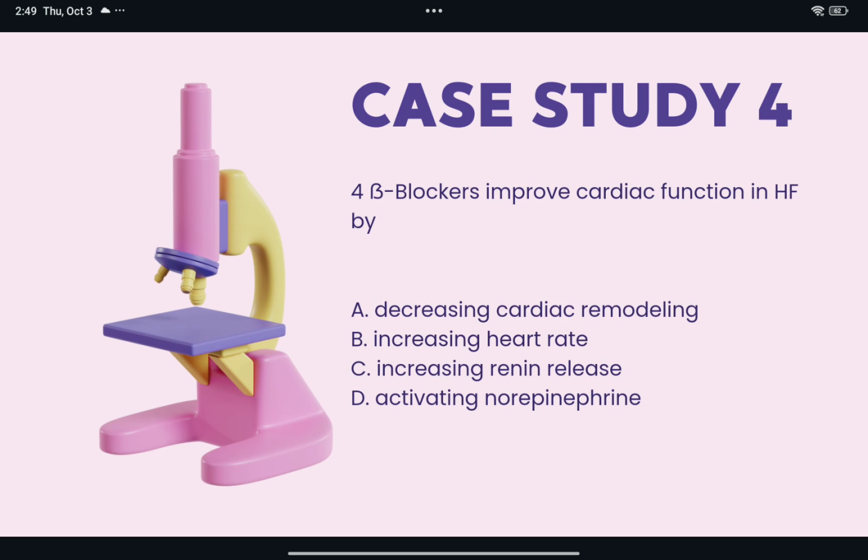Next, beta blockers improve cardiac function in HF by decreasing cardiac remodeling. It seems counterintuitive to decrease heart rate in HF, but beta blockers will improve cardiac function by slowing heart rate, decreasing renin release, and preventing direct effects of norepinephrine on cardiac muscle to decrease its remodeling.